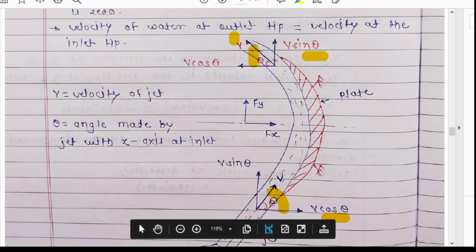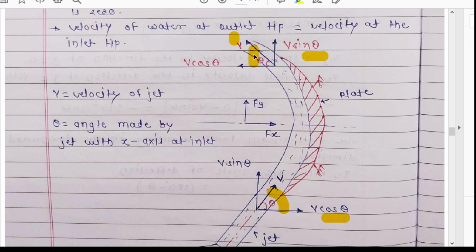At the inlet tip, the components of velocity will be the same, that is v cos theta and v sin theta. But the components of velocity at the outlet tip will be different because the angle is different. The angle will be phi here. So the component of velocity in the direction of x will be v cos phi, and the component in the direction y will be v sin phi.